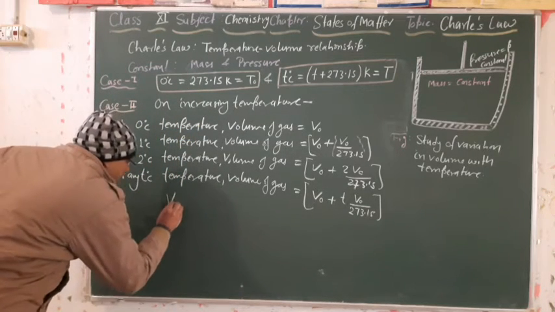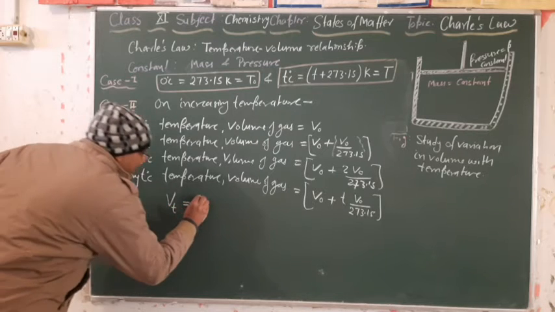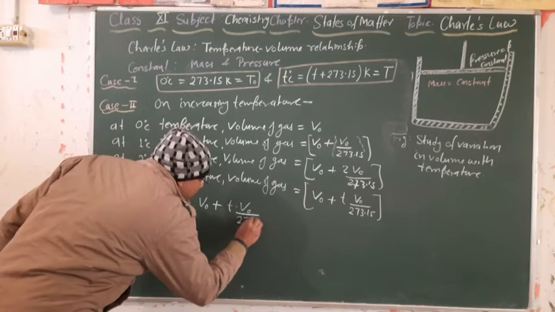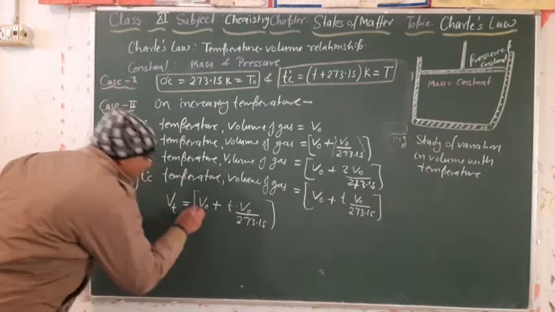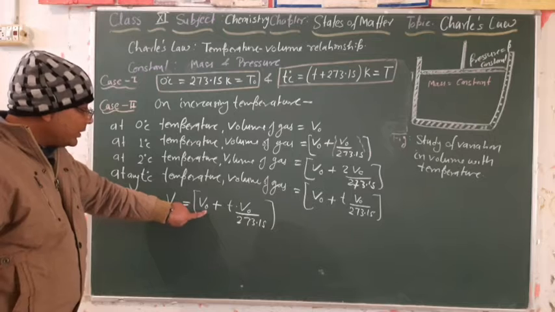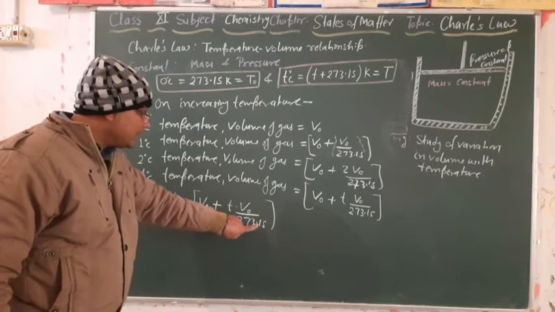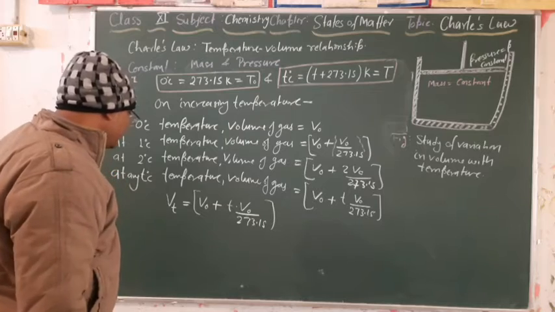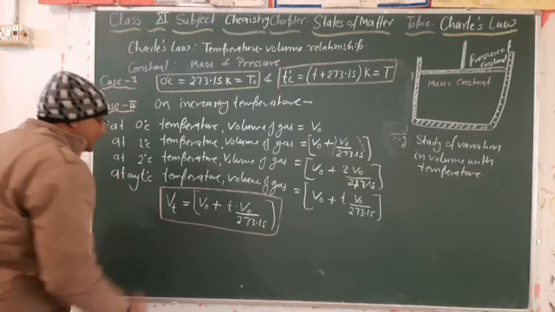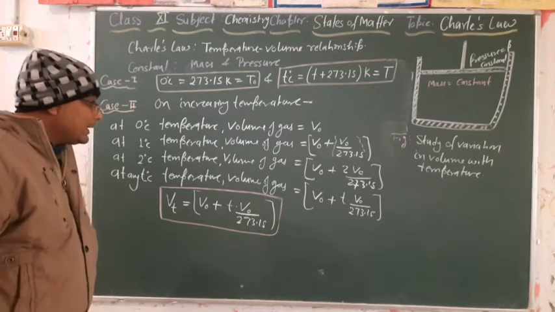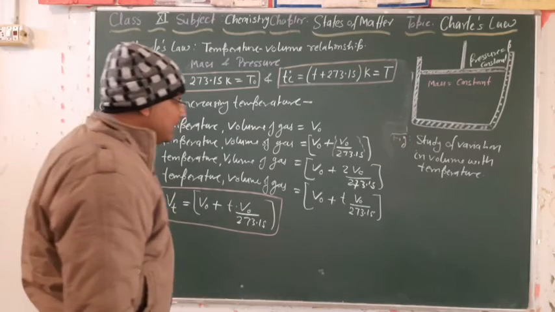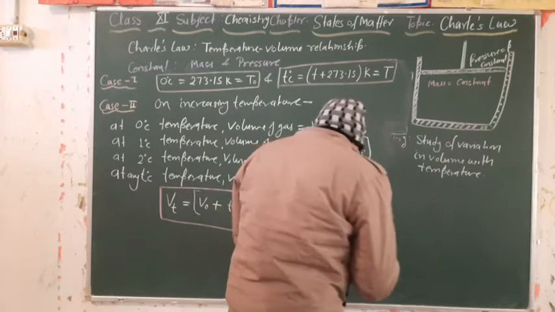So we can write the volume at t degree Celsius temperature is equal to V naught plus t into V naught divided by 273.15. Understood? Vt, the volume at t temperature, is V naught plus t into V naught by 273.15. So we got this one relation. That relation will help us to understand the variation in volume with temperature with the help of a graph. So here I am going to draw a graph.